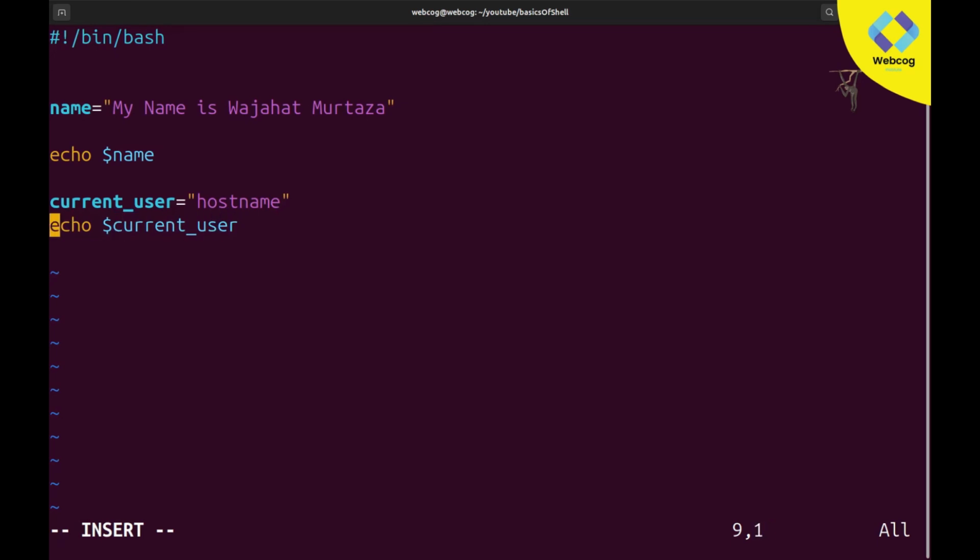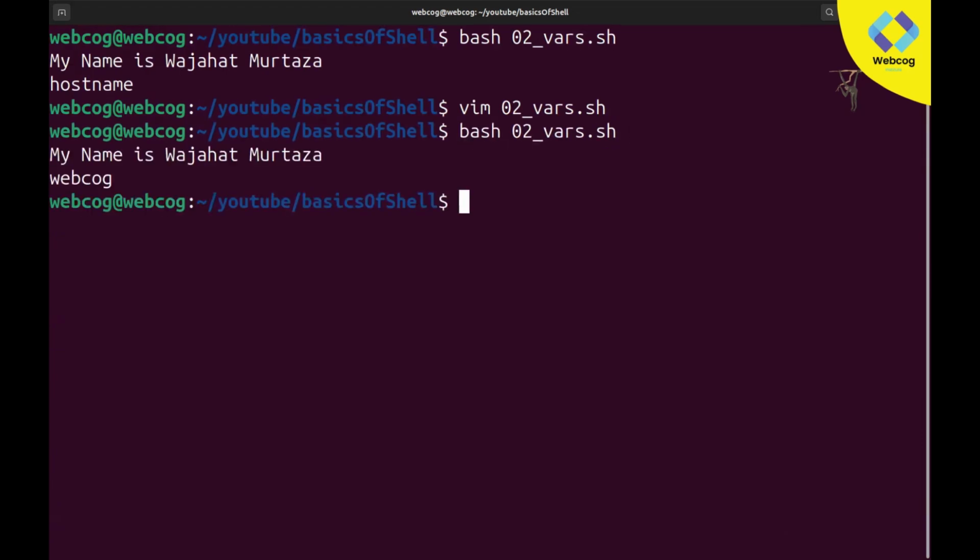For it to work as a command, you can use the dollar sign here as well. In your current user variable, instead of directly writing hostname, just write the dollar sign, then round brackets, and in the round brackets write your command. So my command is hostname. It will understand that this hostname is not a string, it is a command. When this command is called, it will give us the proper result. Now if I save and call this, you can see it is displaying webcook, which means it's working fine. Our hostname command gives the proper hostname of this user.